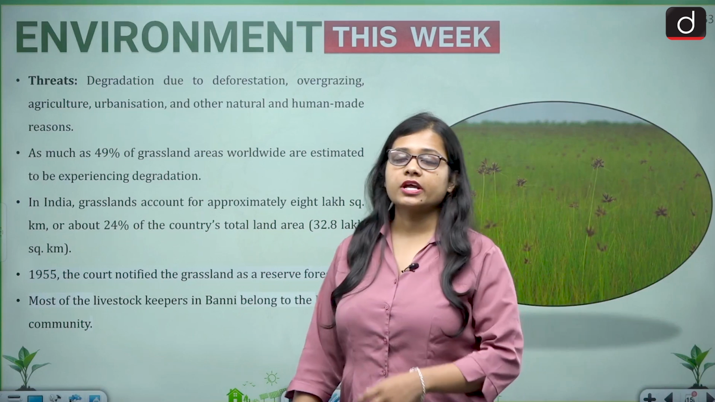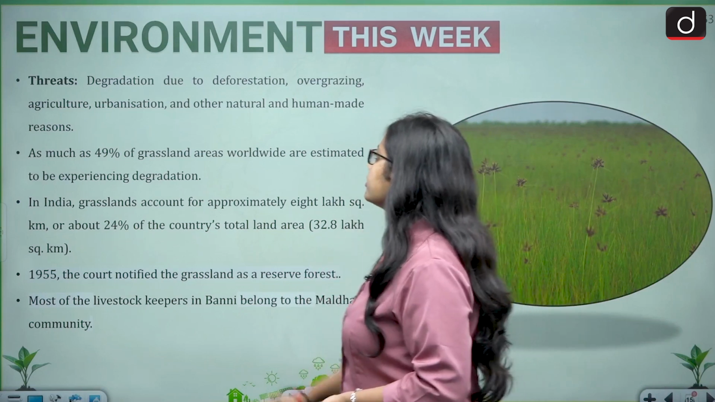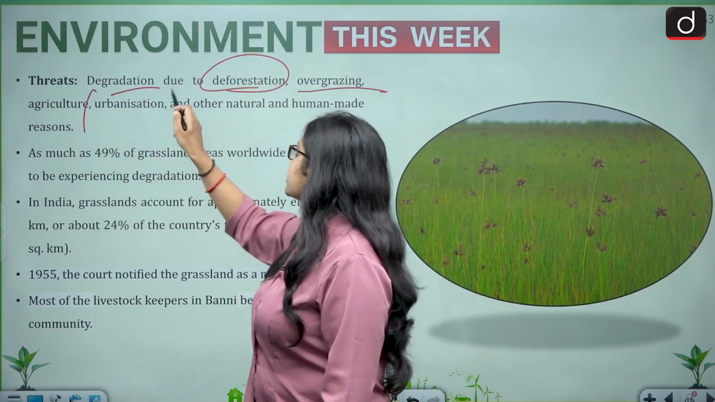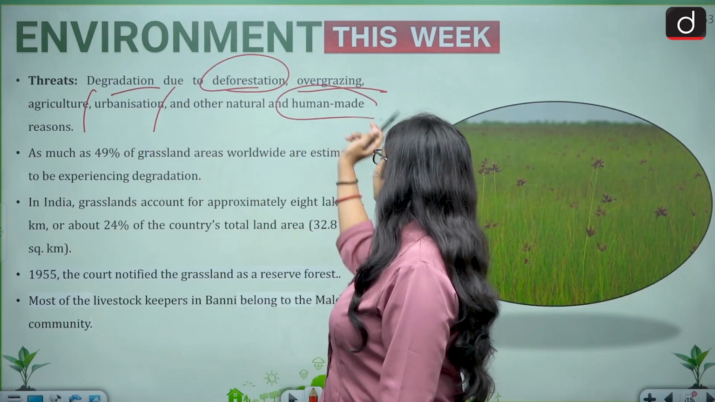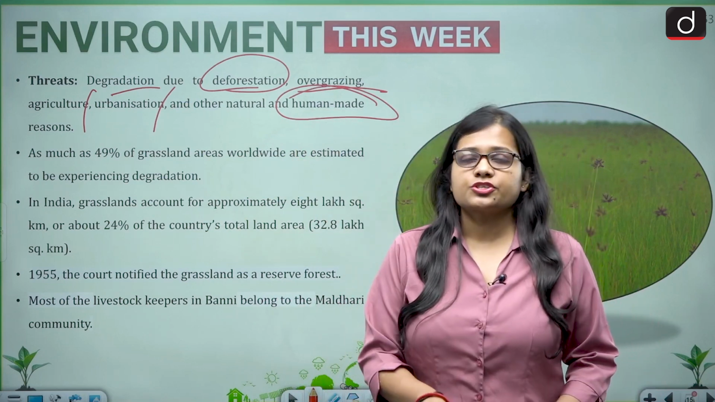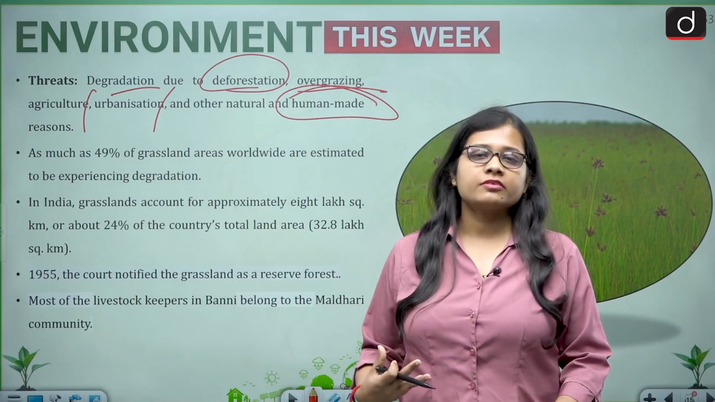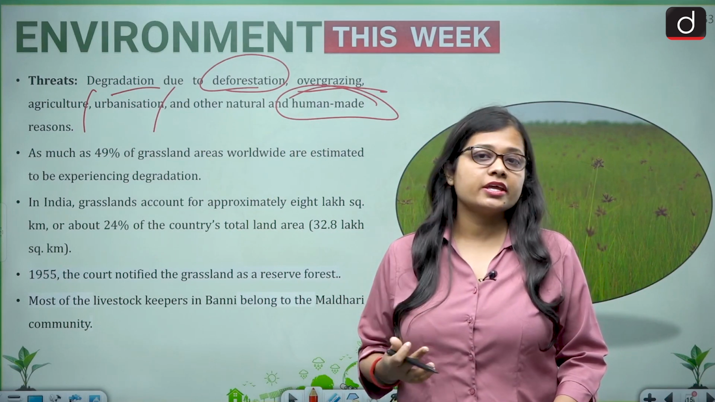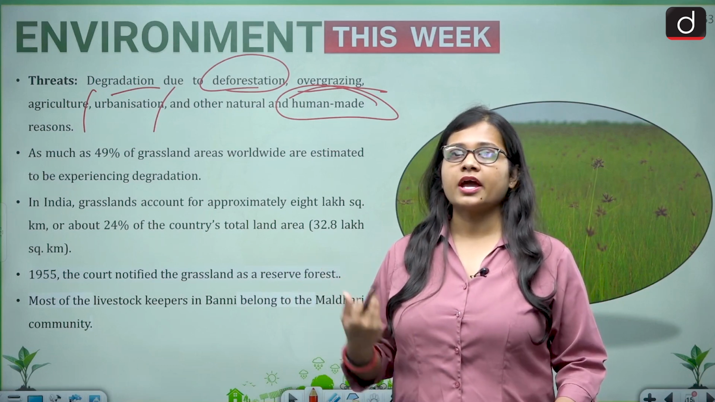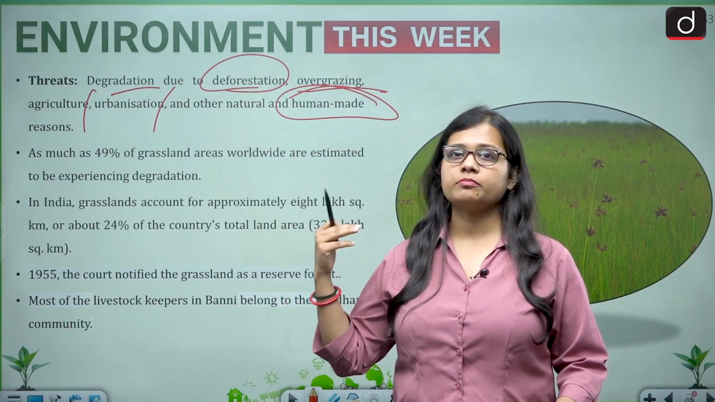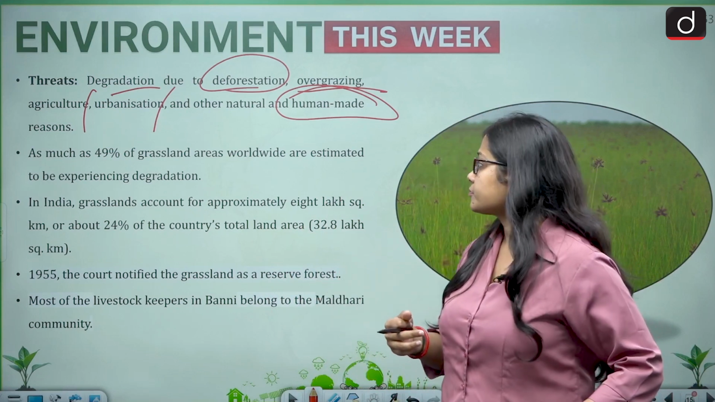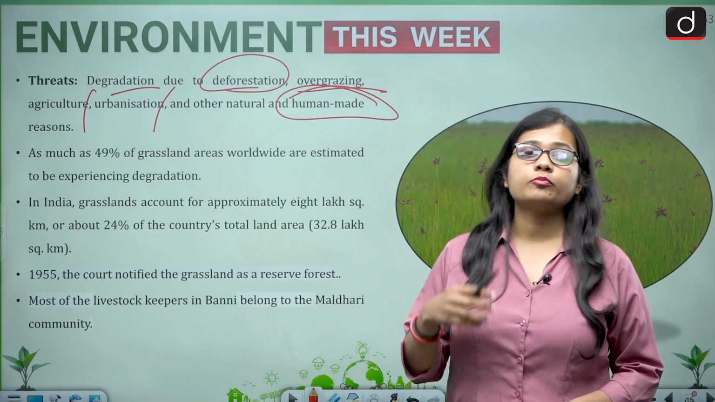Now what are the threats to the grassland? That is degradation due to deforestation, overgrazing, agriculture, urbanization and other natural and specifically man-made reasons. With the increase of urbanization and industrialization, more and more area is needed. So from where will this extra area come? This extra area comes from the forest regions and the regions of wildlife sanctuaries, national parks, biosphere reserves, grasslands, etc.